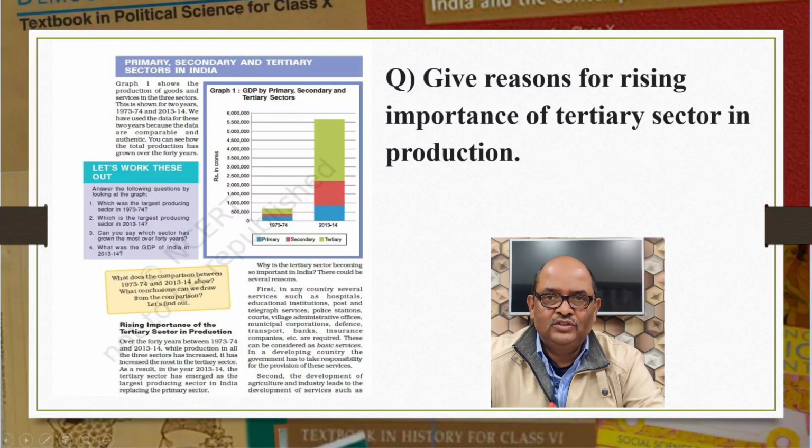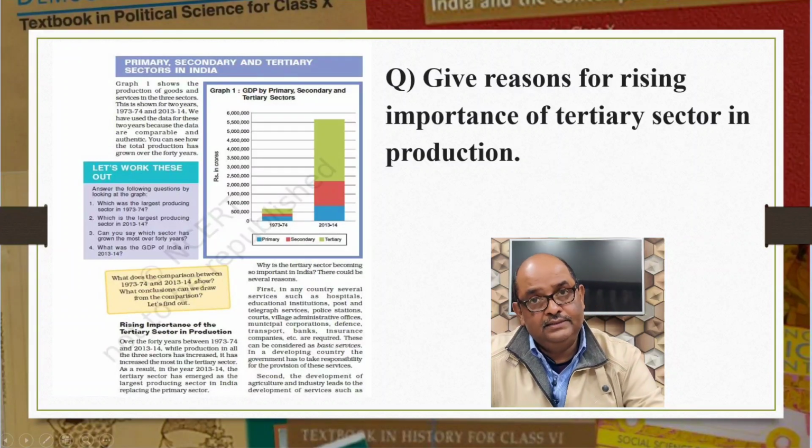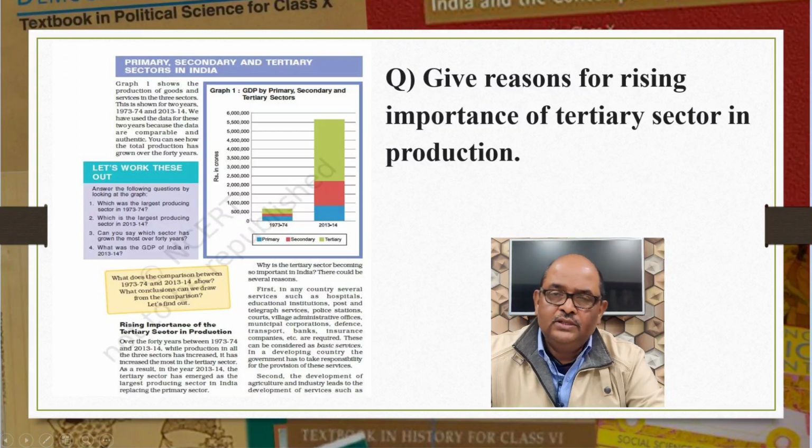Third, the per capita income in our country is increasing. So the income level of people is rising. Naturally, people will demand more services like tourism, shopping, private schools, private hospitals, eating out, etc. and all of these services fall under tertiary sector.